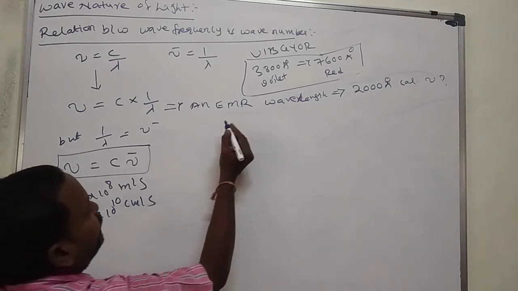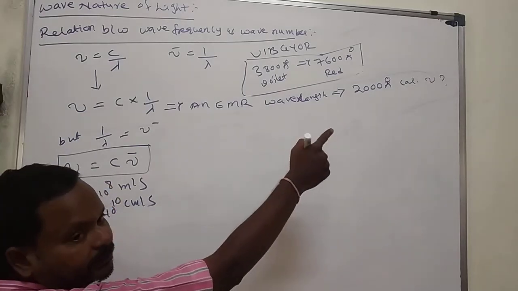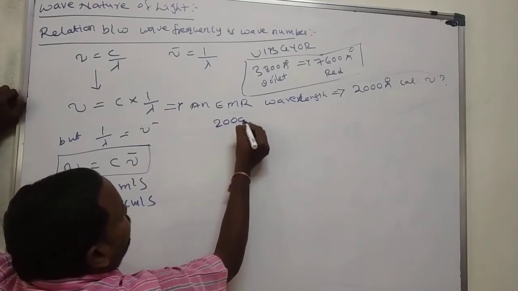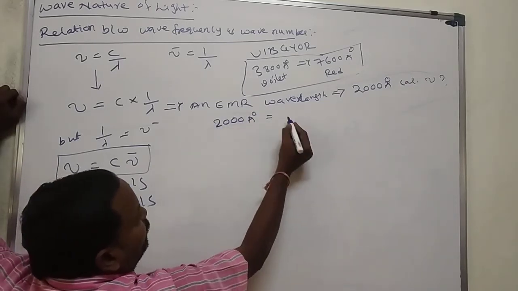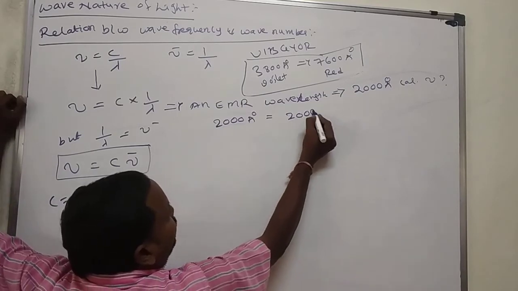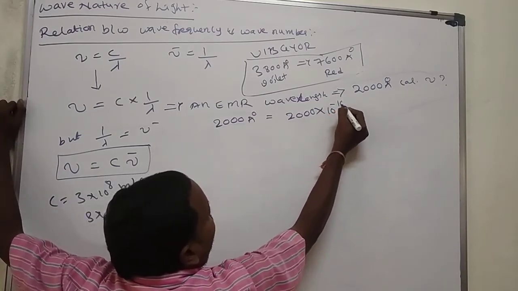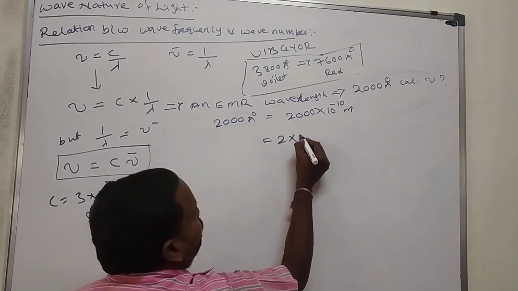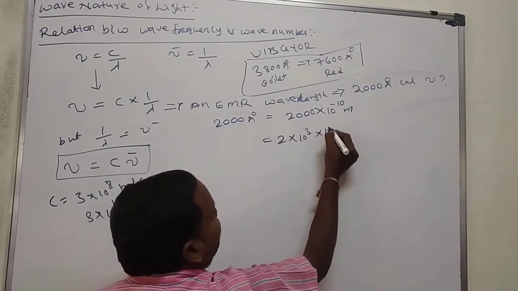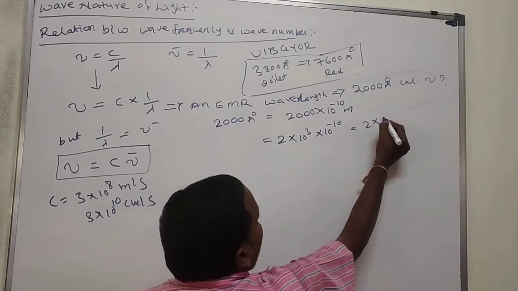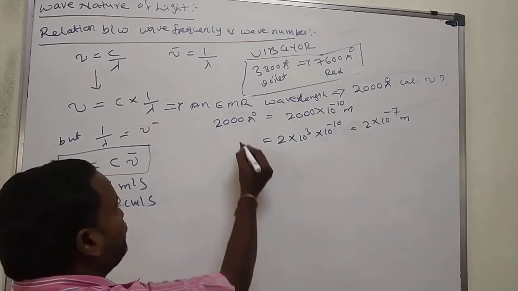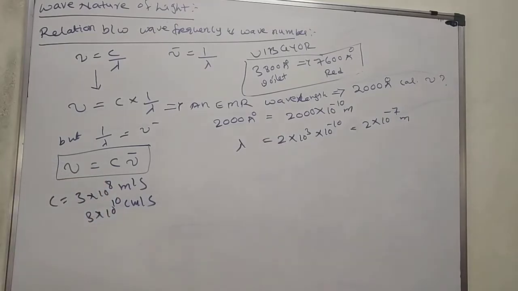Here first convert that into meters. 2000 angstroms is equal to 2000 into 10 to the power of minus 10 meters. 2000 may be written as 2 into 10 to the power of 3, so 2 into 10 to the power of 3 minus 10 is equal to 2 into 10 to the power of minus 7 meters. That is the lambda value.